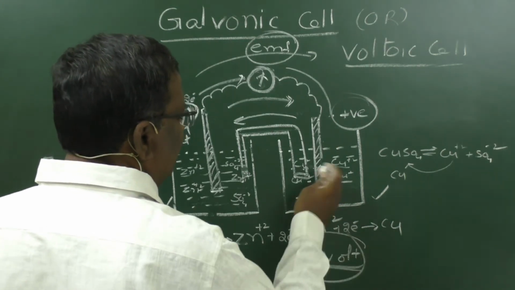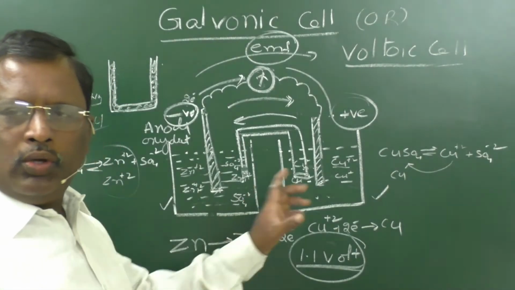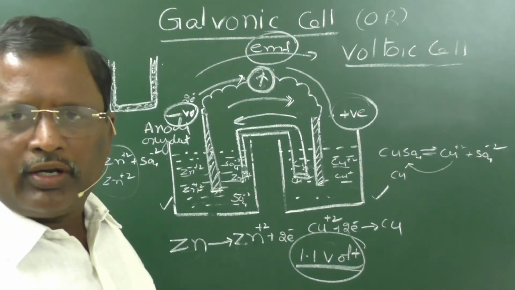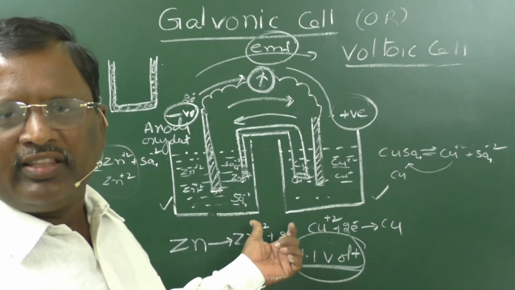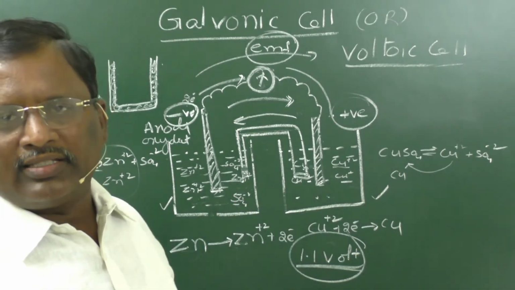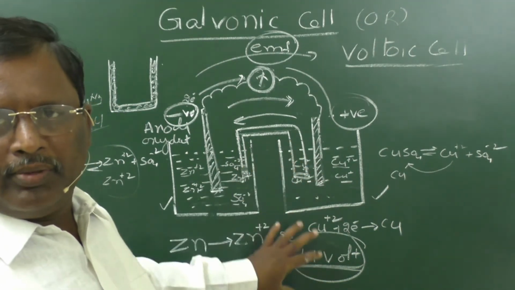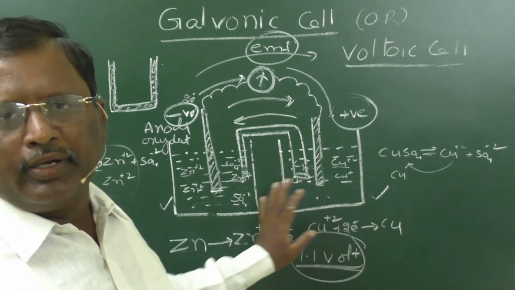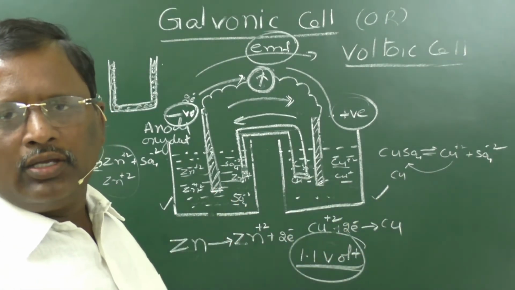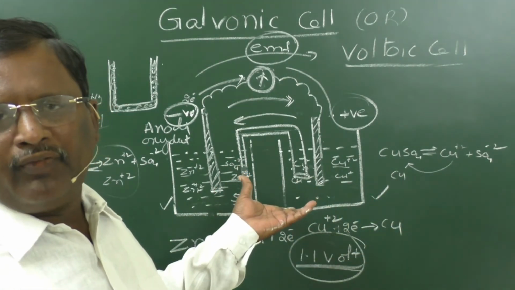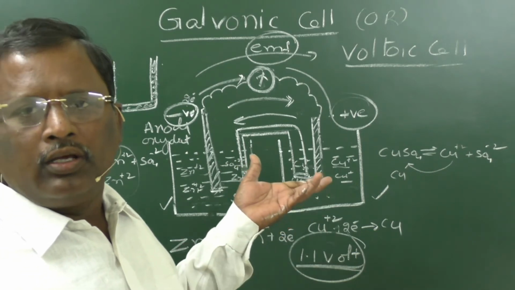That means this is the potential difference between the two electrodes. In the next class, we are going to discuss what potential is and everything about potential differences. First of all, just remember that here the potential difference between the cathode half cell and the anode half cell is 1.1 volt. So, the EMF of this cell is 1.1 volt.